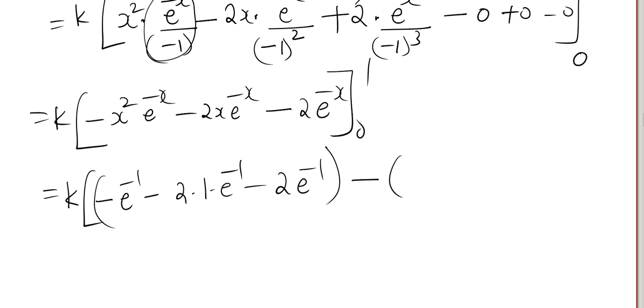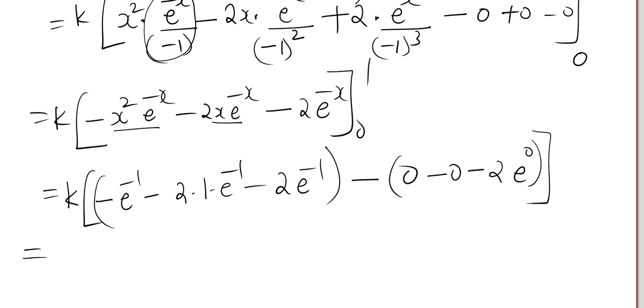Minus lower limit. Lower limit 0. In place of x 0 means this will become 0 and this becomes 0. And here 2 into e power 0 you get. Here all these three are like terms. Minus e power minus 1, minus 2 e power minus 1, minus 2 e power minus 1. It will be 5 e power minus 1.